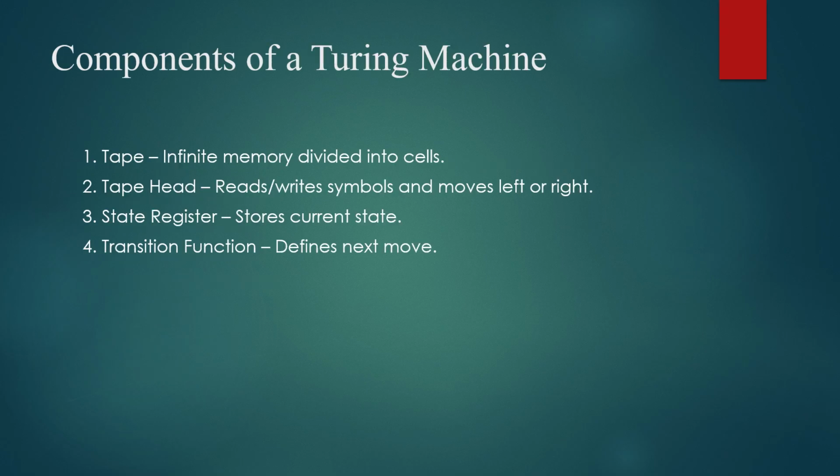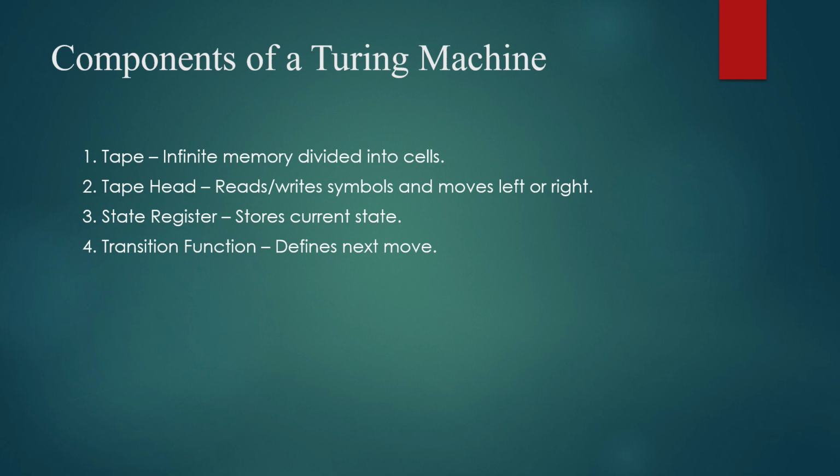Next we have the components of a Turing machine. We have the tape, head, state register, and transition function. The infinite memory tape of a Turing machine is divided into a number of cells. Each cell holds a symbol from the tape alphabet, and the tape head is used to read or write symbols on the tape and move left or right.